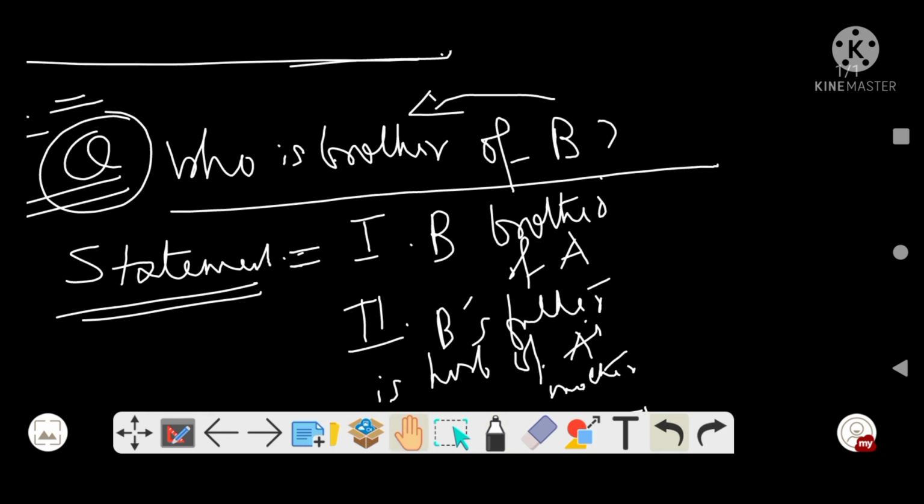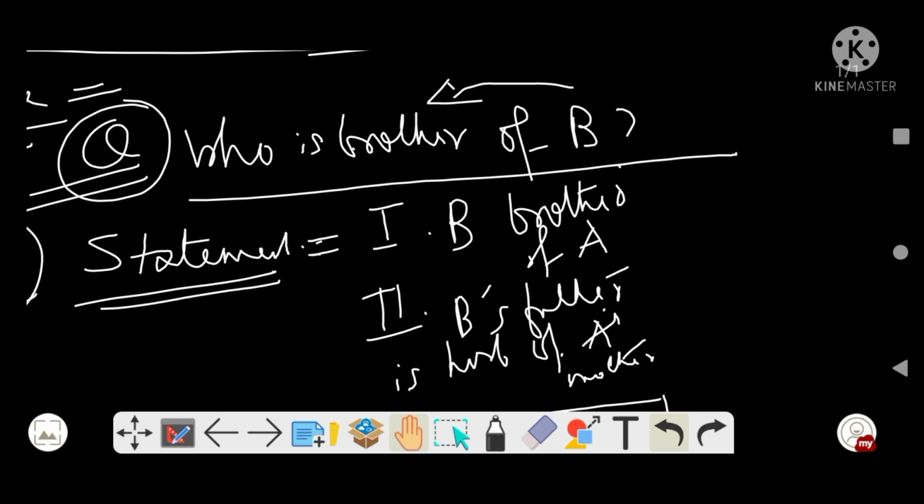So I will say in Hindi. यहाँ पे पूछा गया है कि B का भाई कौन है, right? Who is the brother of B? One statement said that B is brother of A. It is A का भाई है B. Now from this statement we can say that B is brother of A. Now who is A?